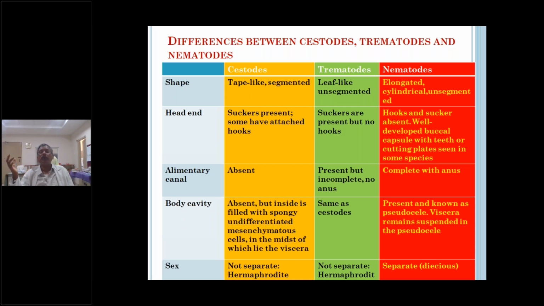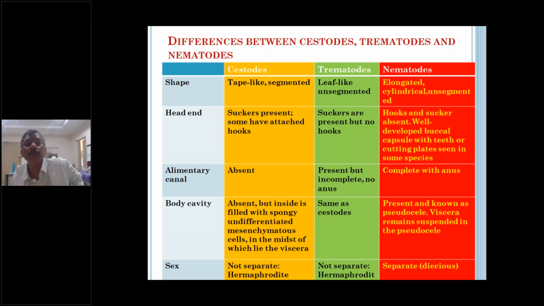In trematoda, the alimentary canal is present but incomplete, with no anus. In nematoda, the alimentary canal is complete and well developed. In nematode worms such as Ascaris, Ancylostoma and Enterobius vermicularis, the alimentary canal is complete with the anus.